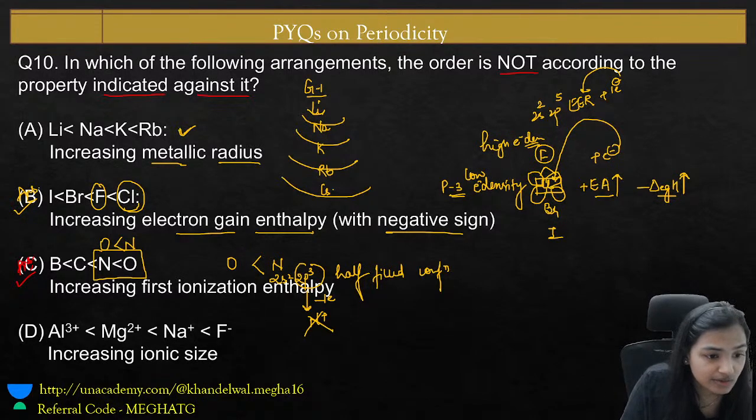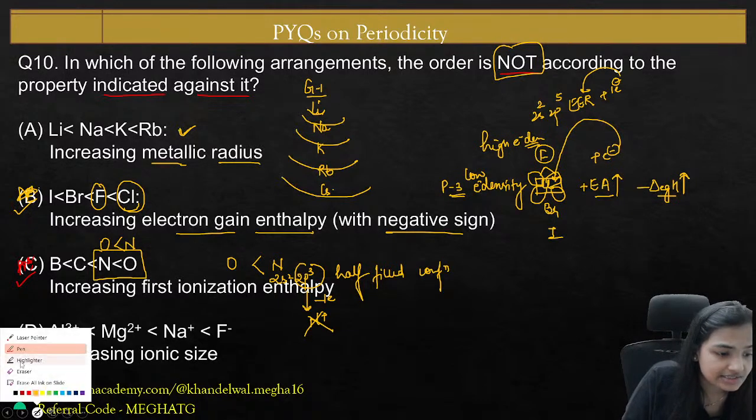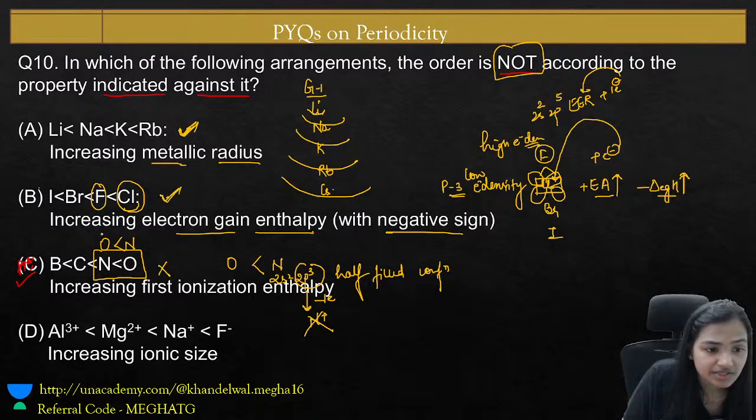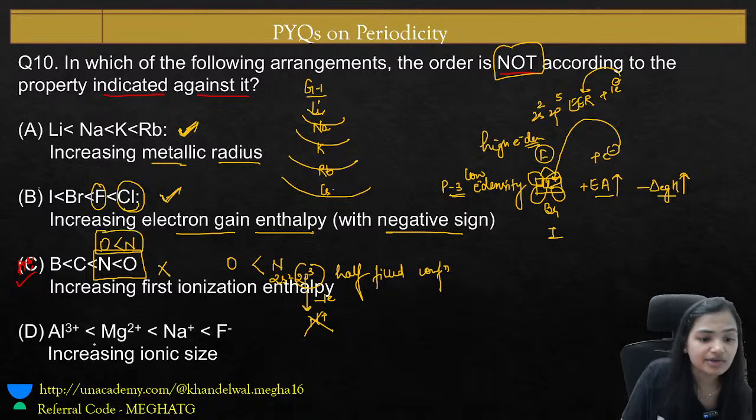So that's how this is wrong. The question asks which is not correct. So this is correct. I have written this is the answer? No, this is not the answer. This is a correct statement. But the question is asking which is a wrong statement. So this is a correct statement, this is a correct statement, this is a wrong statement, the correct one should be this. And what about this?